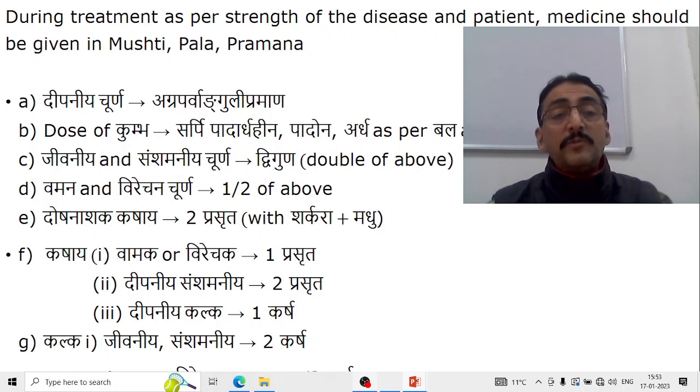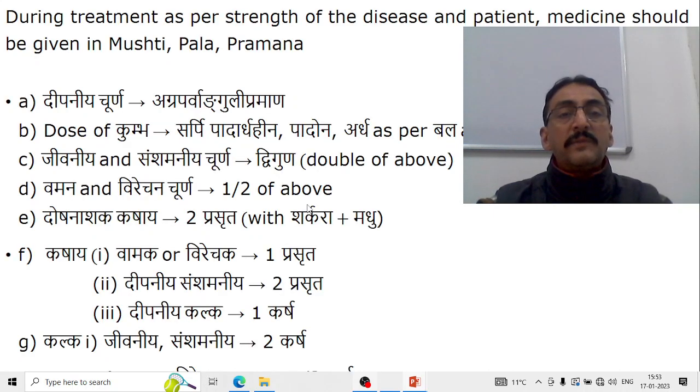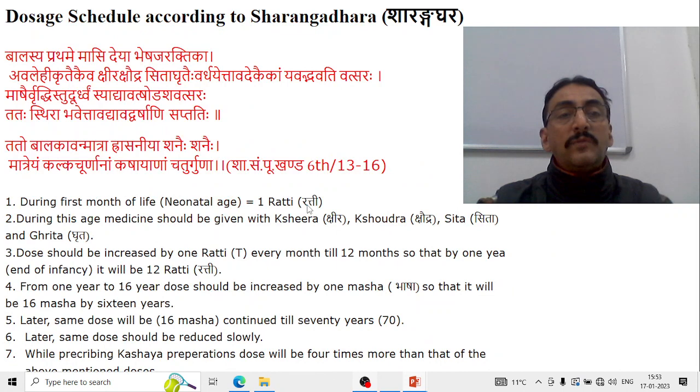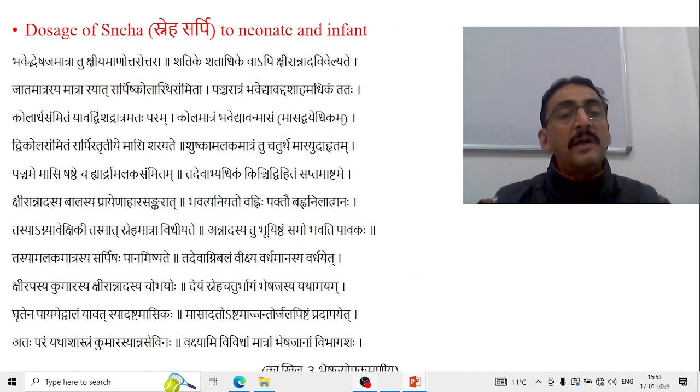Kashaya preparation, especially Vamaka or Virechaka aushadha, should be given in 1 Prastata Pramana. Deepaniya and Samshamaniya medicine should be given in 2 Prastata Pramana. Deepaniya kalka should be given in 1 Karsha Pramana, and Jivaniya and Samshamaniya kalka should be given in 2 Karsha Pramana. So these are some of the dosage schedules explained in Kashyapa Samhita. These are very important dosage schedules given in Kaumarabhritya, and they have to be kept in mind when you are administering medicine to children.